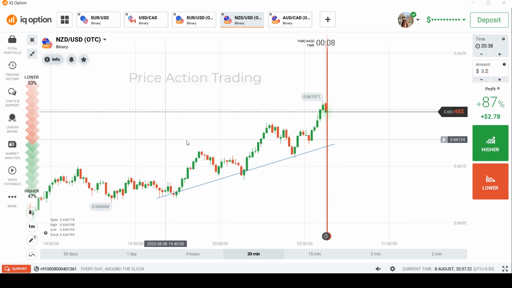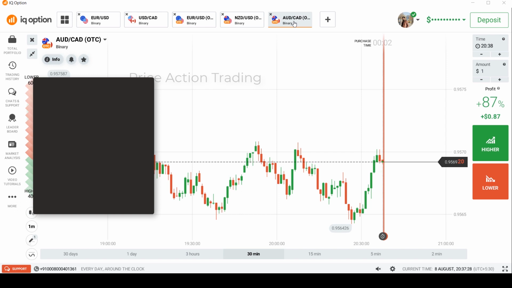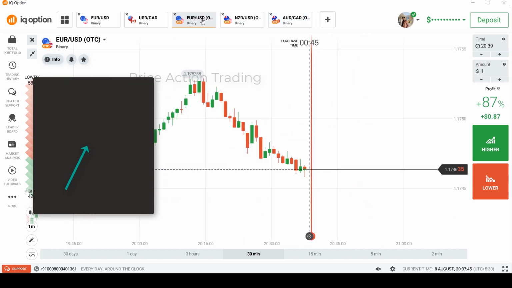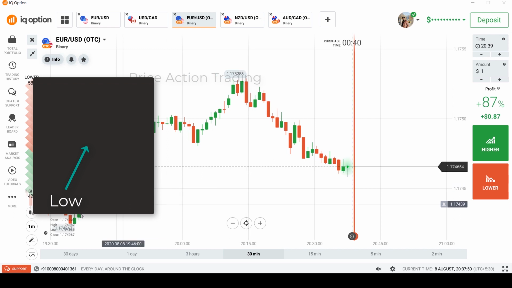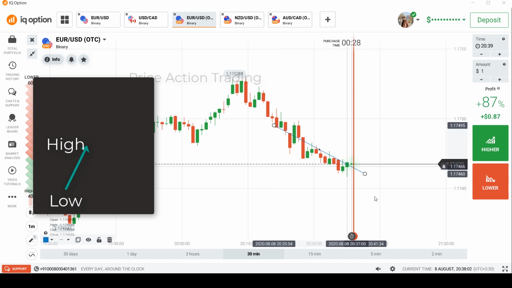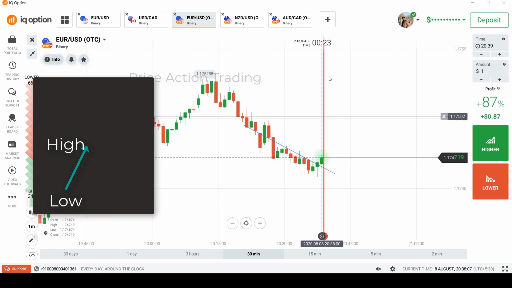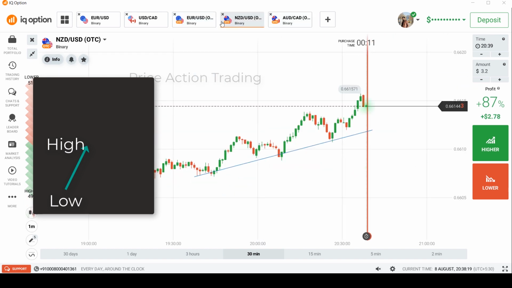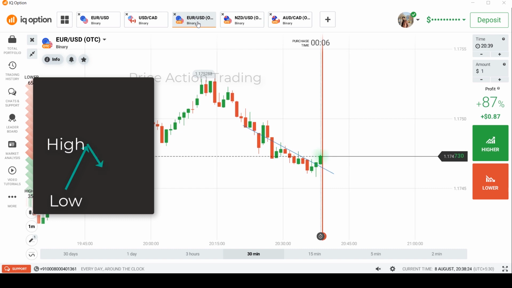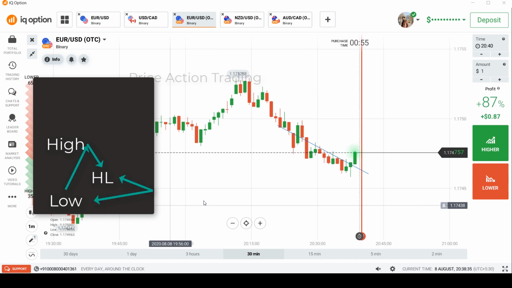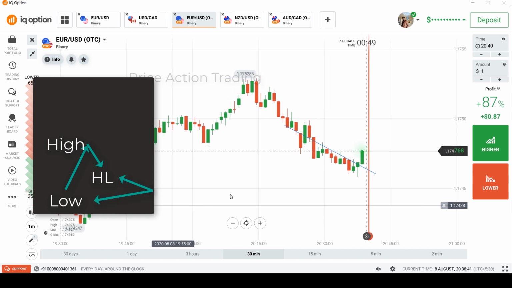I'll take up this space on the left side, and if I draw a line here, the lower part is called the low, and the upper part is called the high. So this is low and high, and this is just a basic. You can think of this as a candle also, or as a price point area. So if I draw another line, now this has become from high to low. So this is your higher low, because this low is higher than this low. The first low, this was the first low, and this is the second low.